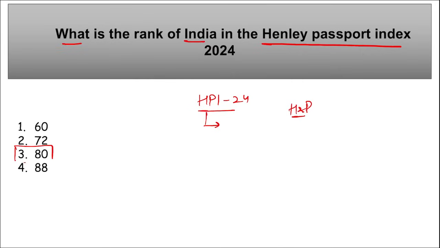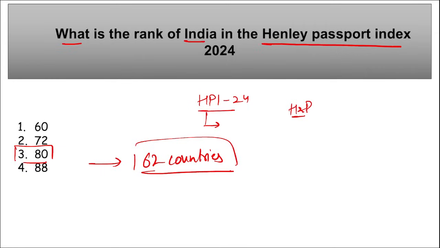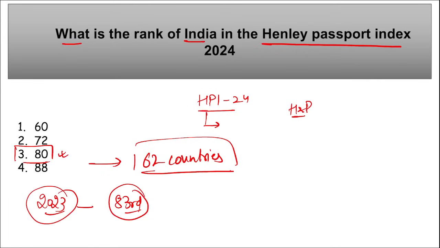So India stood at 80th position, and how many countries will be providing visa free or visa on arrival facility to Indians? It is 62 countries. Remember this, correct? 62 countries are providing visa on arrival to Indians, and the rank of India here is 80th. Last year in the 2023 index, what was the rank of India? India stood at 83rd position, so we can see an improvement here.